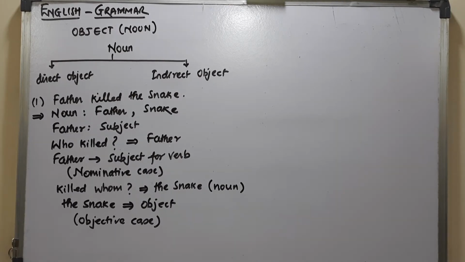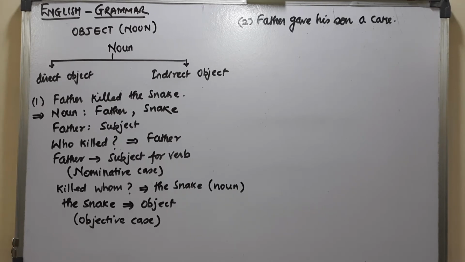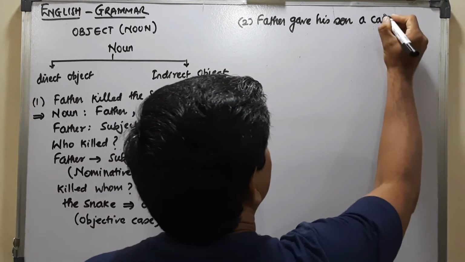So we have now come to know what is object. Now the question that arises in my mind is, is there only one object or more than one? Now see the second sentence that I have written. Father gave his son a cake.